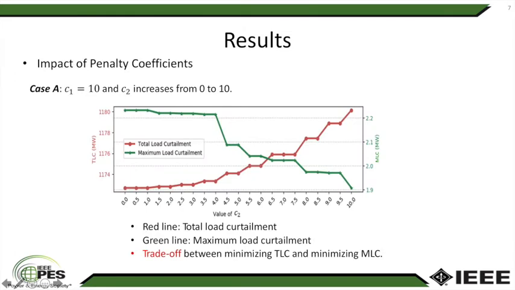Then, we analyze the influence of penalty coefficients and consider both total load curtailment and maximum load curtailment in the objective function. From this figure, we can see that there is a trade-off between minimizing total load curtailment and maximum load curtailment. We cannot decrease total load curtailment and maximum load curtailment at the same time. But this figure gives a guideline on how to choose C2 to satisfy different practical demands.